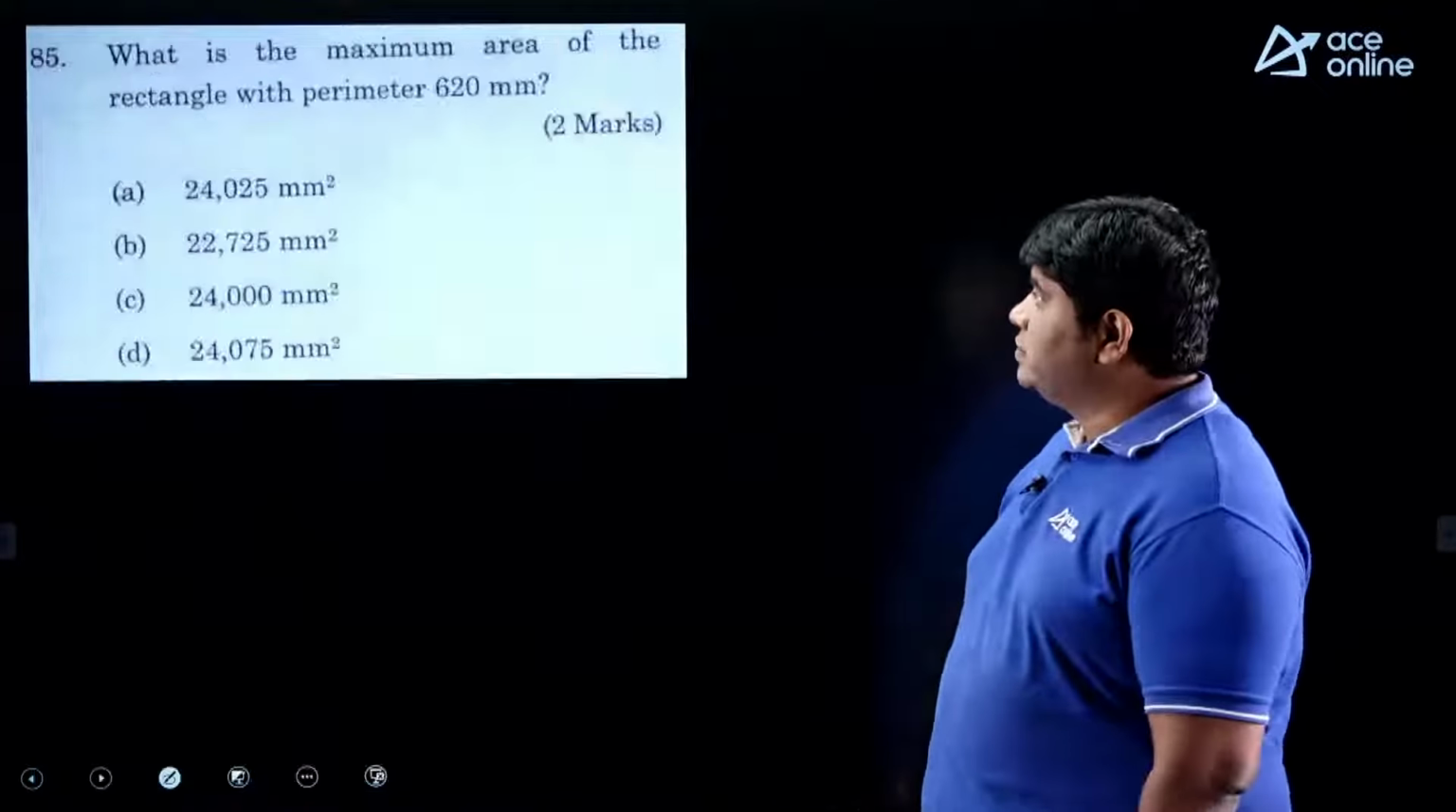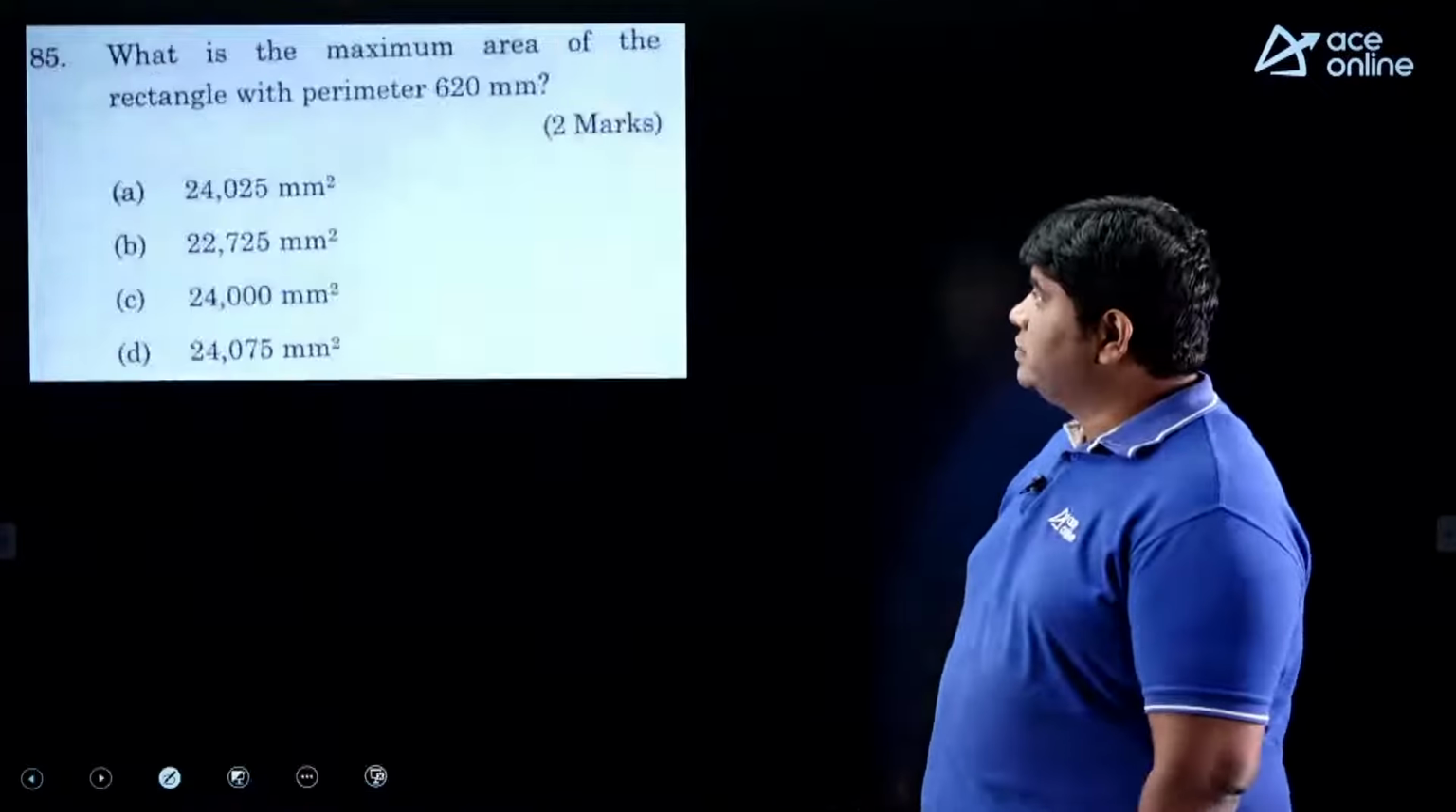Next. What is the maximum area of the rectangle with the perimeter 620? So perimeter 620, 2 into (L plus B) equals 620, so L plus B is 310. Here is one point, my dear friends. Length plus breadth is 310.